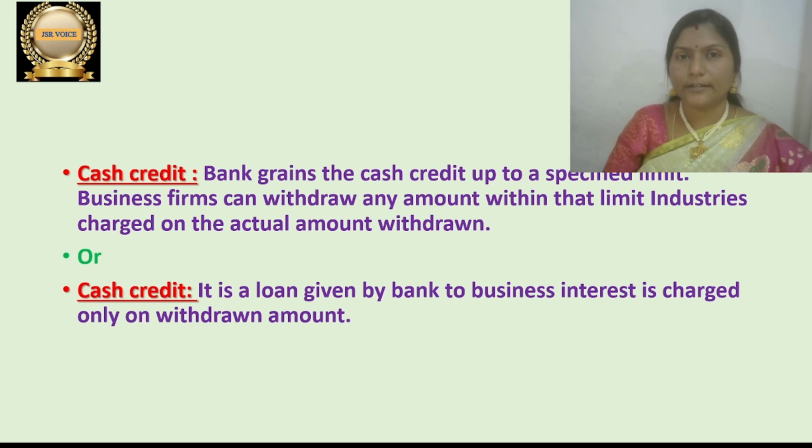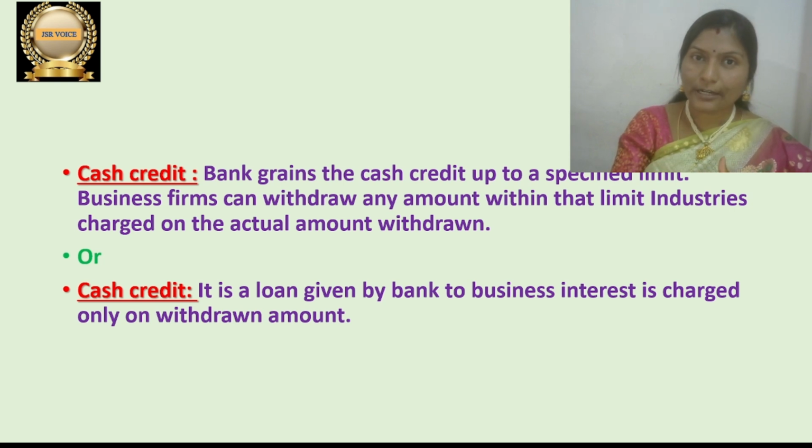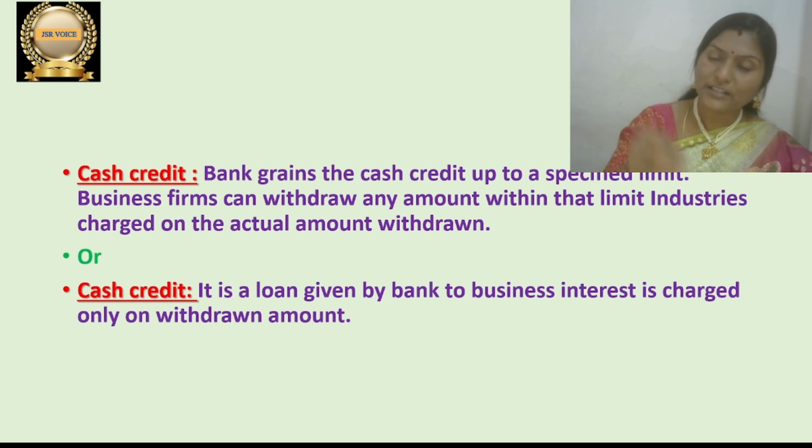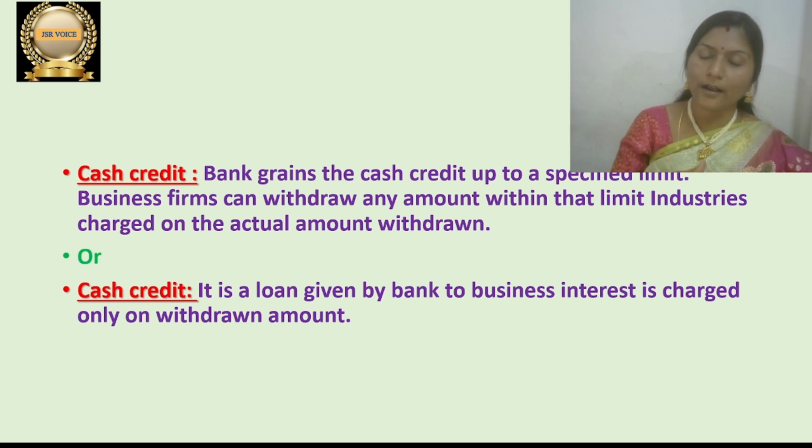One is cash credit. Cash credit is one facility given by a banker where the total amount of the loan is credited in the account of the person to whom the loan is given. If the loan is given to a businessman, the total loan amount will be credited in the account of the business. The person who takes the loan can withdraw money from the account at any point of time whenever he requires.